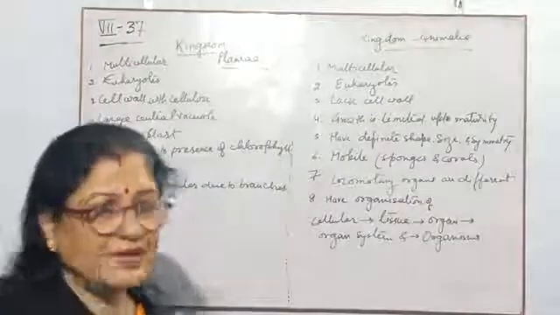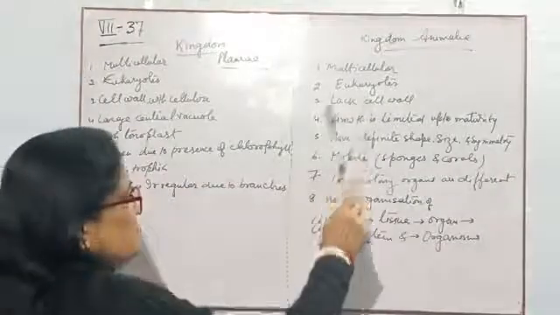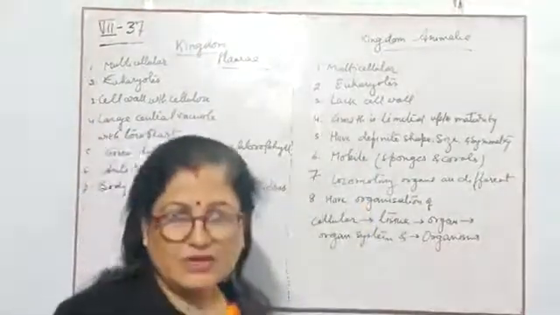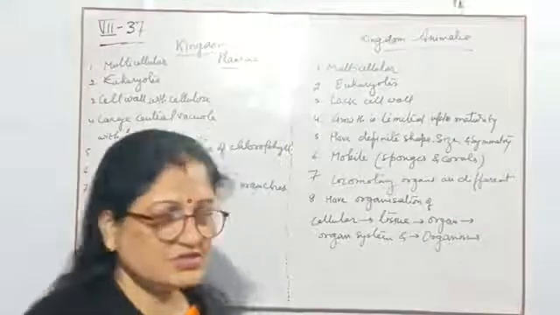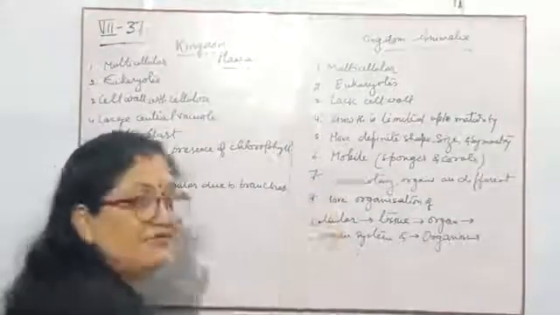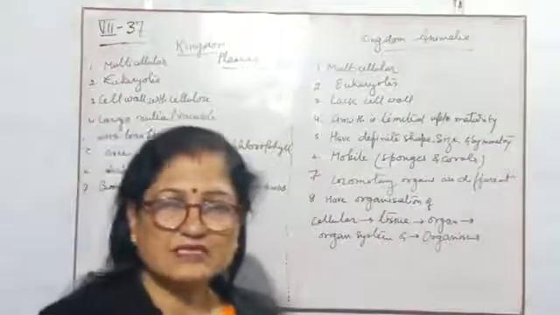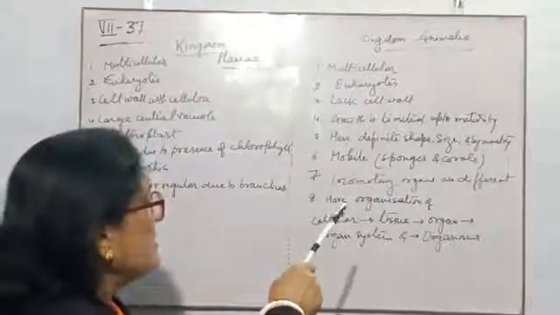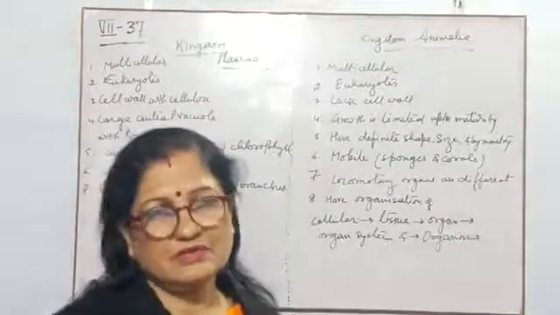till their lifespan. So if their growth is over after maturity, they have definite shape, size and symmetry of their body.